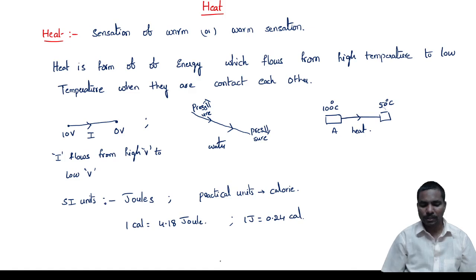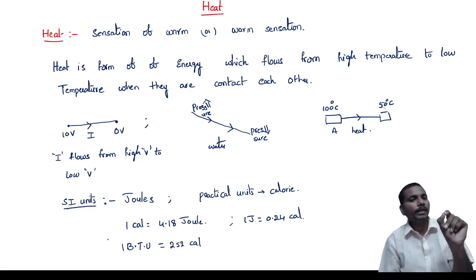We have some other units also. Let us take the British thermal unit, BTU. 1 BTU is equal to 252 calories. So from this we can say BTU is the biggest unit. These are the important units of heat.